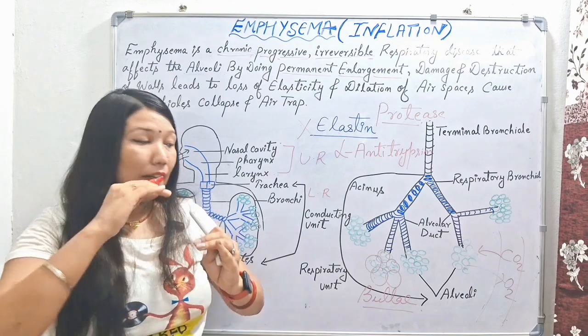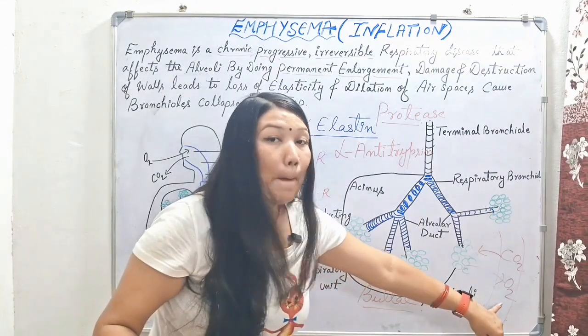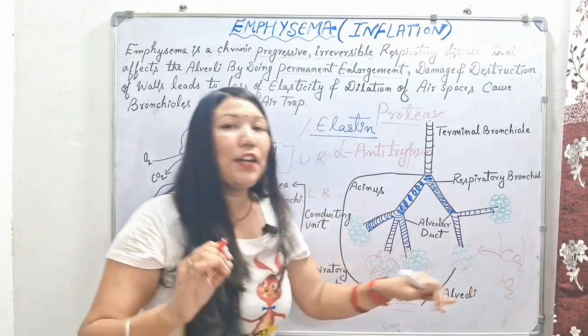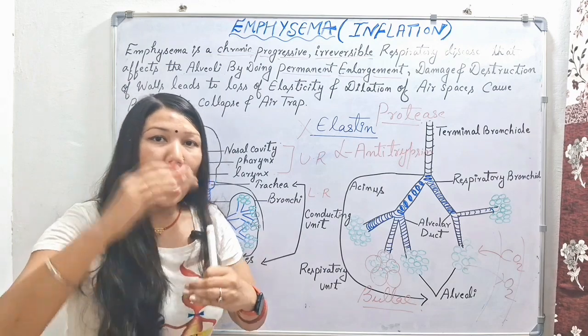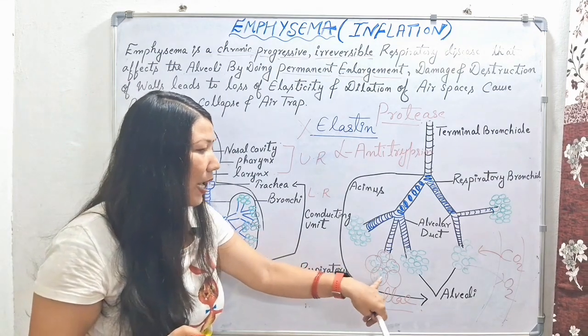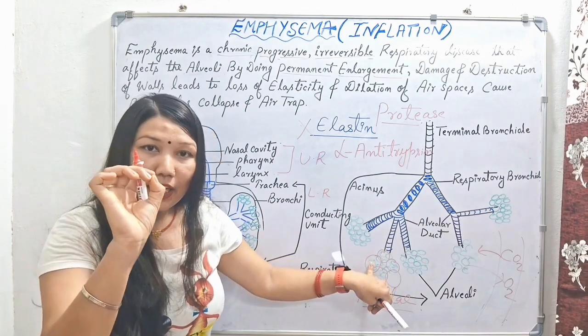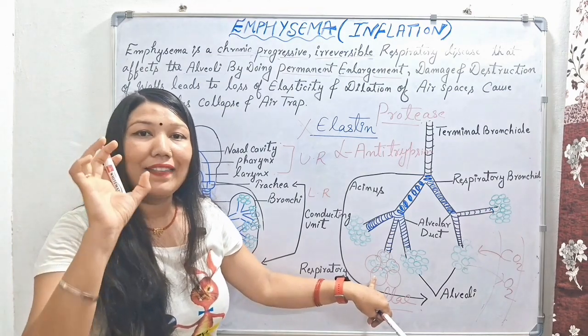So the CO2 which comes into the alveoli from the blood will not be able to transfer out. It will not be able to move out and will remain stuck in the alveoli only. So gases get trapped in the alveoli and form a bigger structure known as bullae in the lungs.